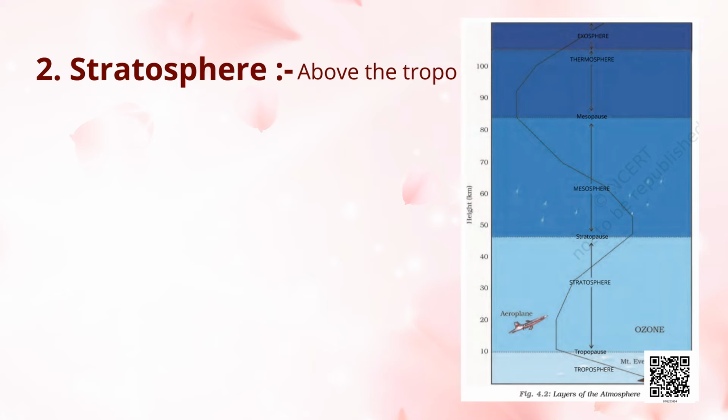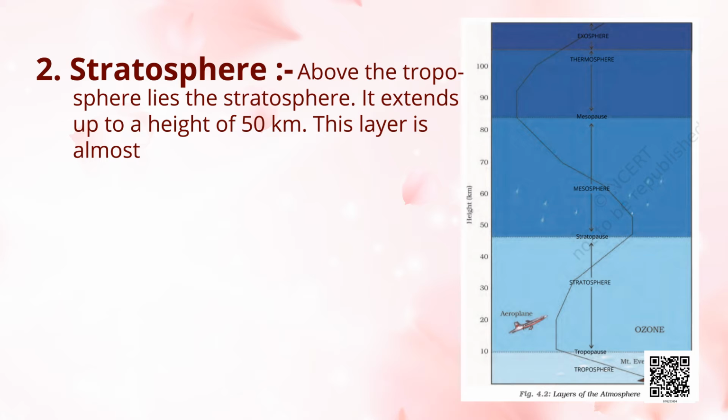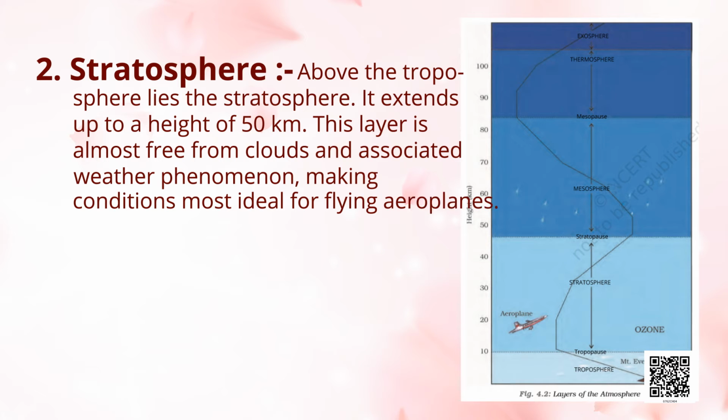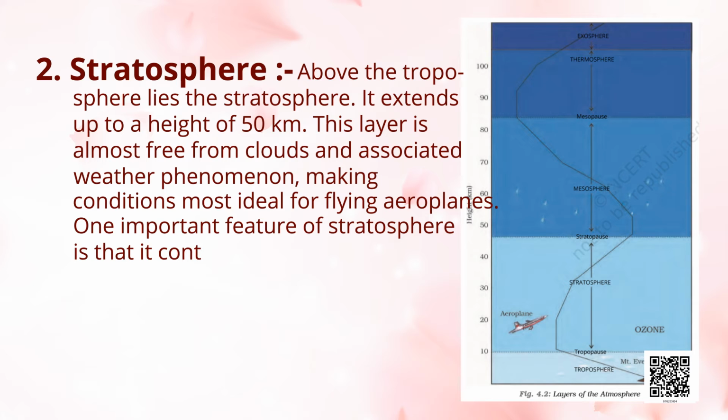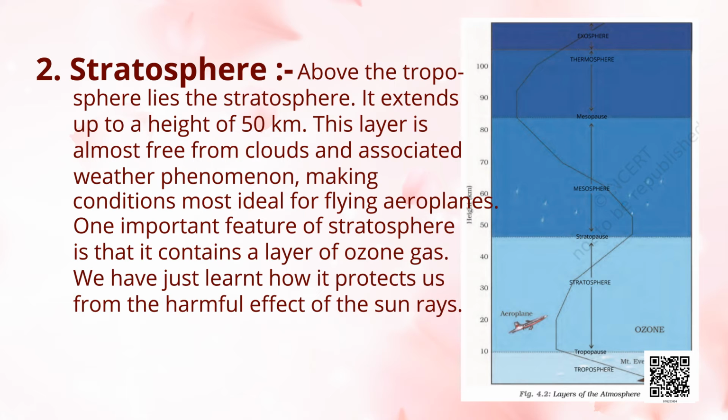Above the troposphere lies the stratosphere. It extends up to a height of 50 km. This layer is almost free from clouds and associated weather phenomena, making conditions most ideal for flying aeroplanes. One important feature of the stratosphere is that it contains a layer of ozone gas. We have just learnt how it protects us from the harmful effect of the sun rays.